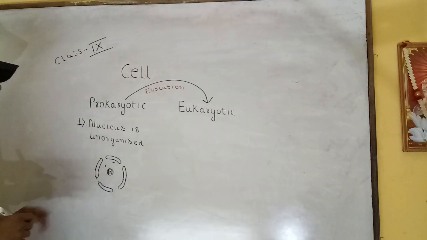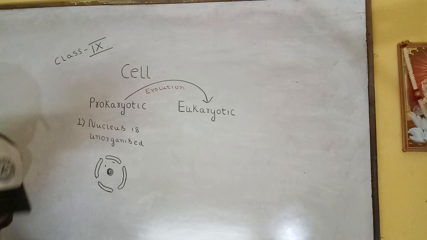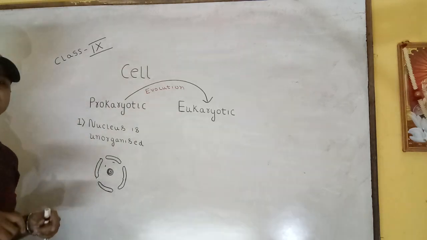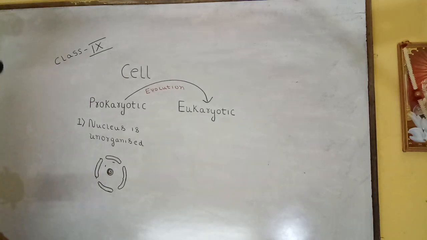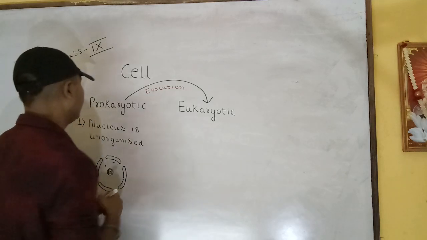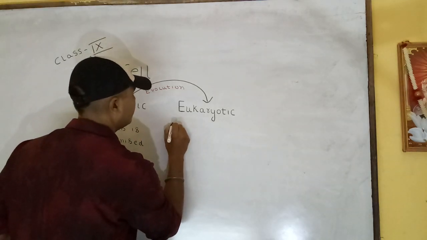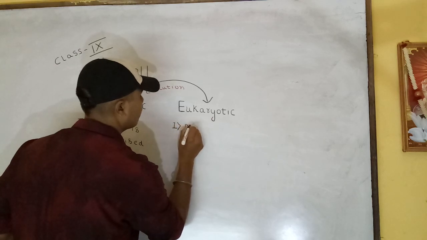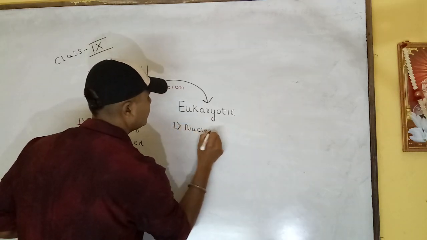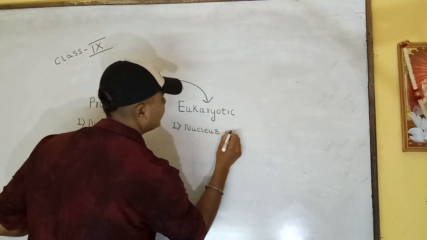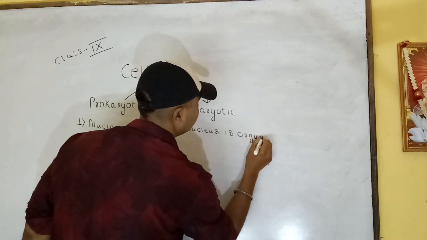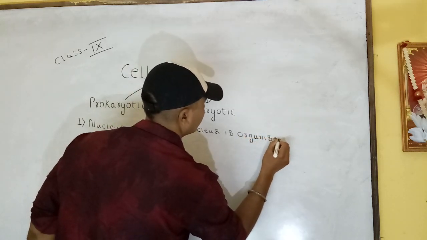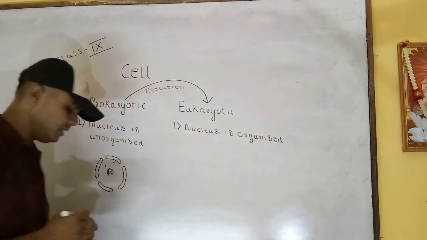But in prokaryotic cells, the nucleus is unorganized. That means the nuclear membrane is absent, and the genetic material is scattered in the cytoplasm. Whereas in eukaryotic cells, as we have already discussed, the nucleus is organized. The first difference is like this.